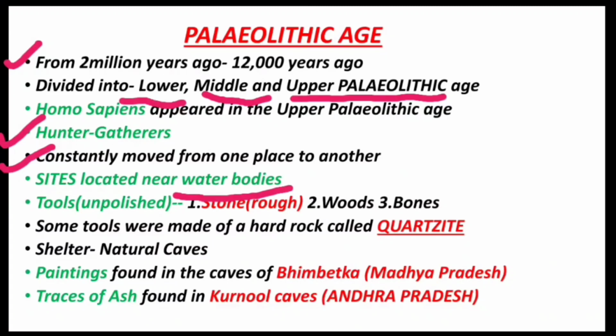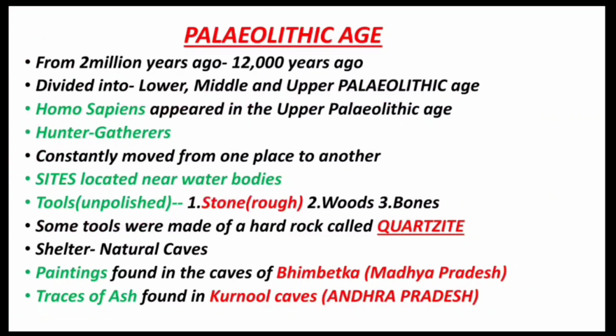Now the most important characteristic feature of the Stone Age and Metal Age are the tools used by those people. In the Paleolithic Age, the tools were unpolished and they were mostly made up of rough stones. Some tools were also made up of wood and bones. Again, some other tools were made up of a hard rock called quartzite. They took shelter in the natural caves.